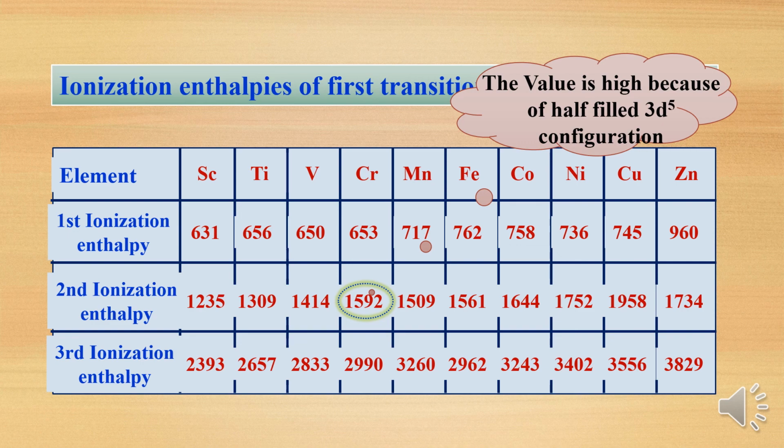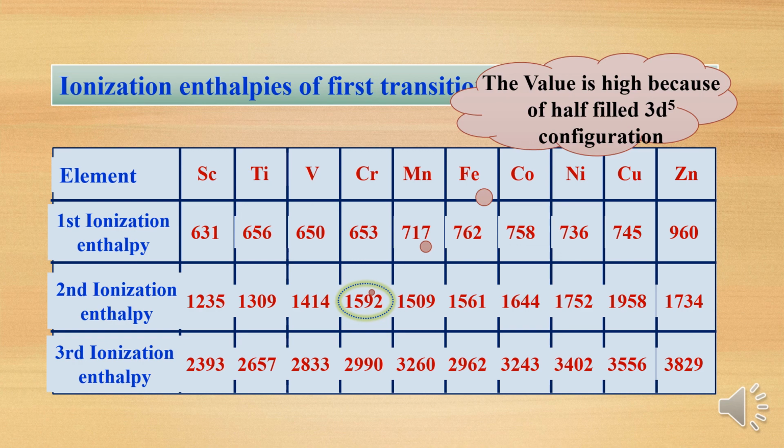The second ionization enthalpy of chromium is very high, due to the half-filled 3d5 configuration. The electronic configuration of chromium is 4s1 3d5. Now, first ionization enthalpy means you are removing one electron, so the 4s1 electron is gone. Now only 3d5 will remain. For the second ionization enthalpy, you have to remove an electron from 3d5. So half-filled orbitals are more stable.